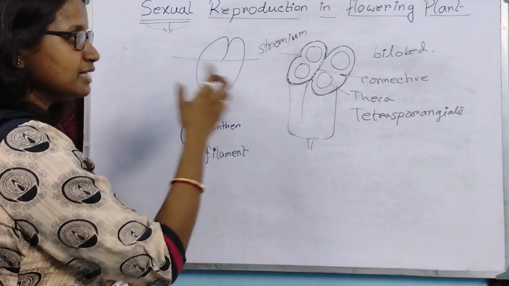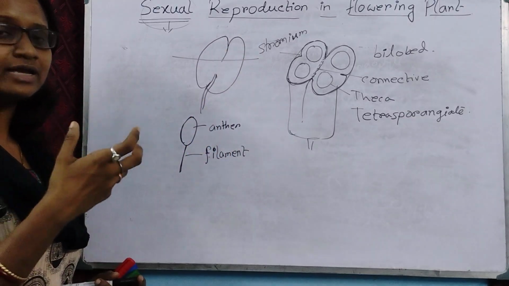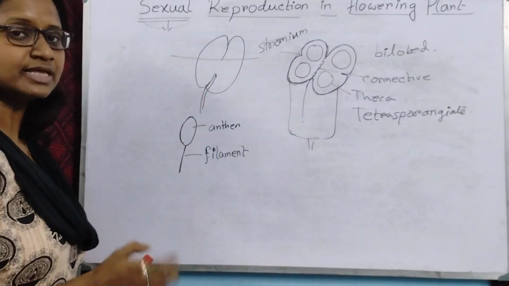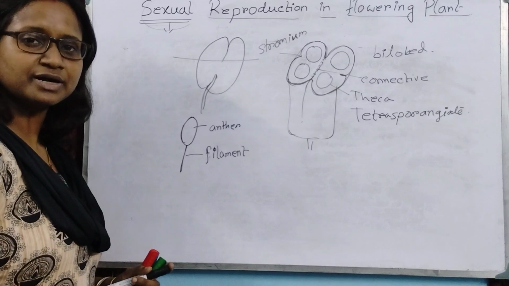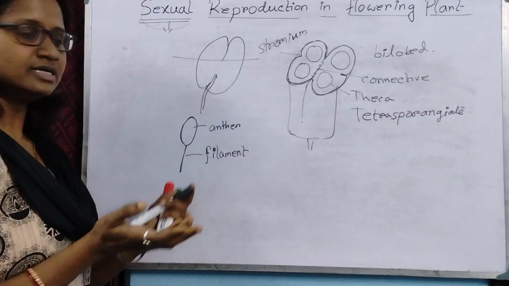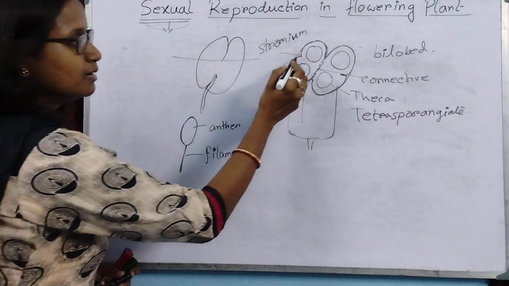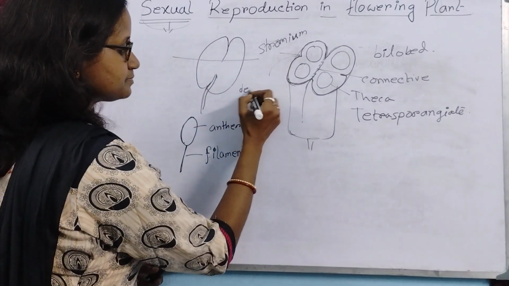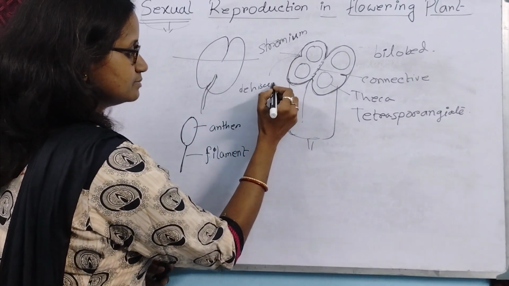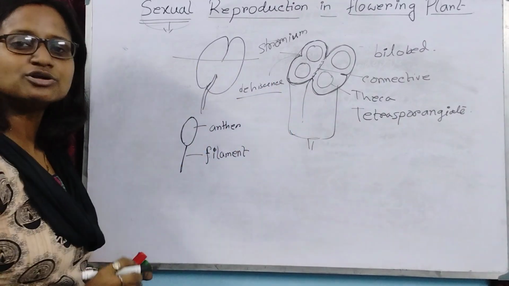And then what happens? The hygroscopic tissue becomes hydrophobic. That means the water is released from that part and the part gets dehisced. This is the point of dehiscence.